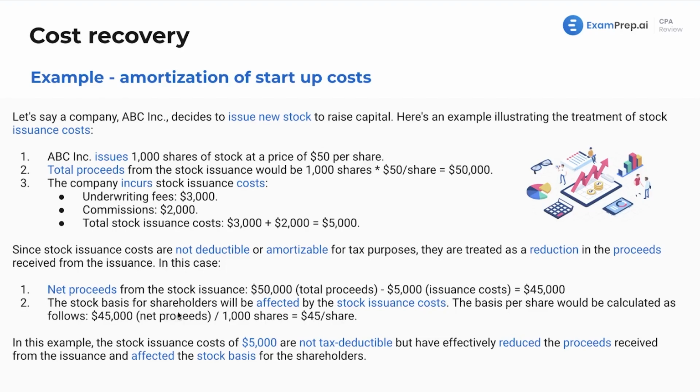The stock basis for shareholders will be affected by the stock issuance cost. The basis per share, this is important because basis is quite important as we know throughout the exam, will be calculated as the following: $45,000 divided by 1,000 shares. So instead of $50 per share basis, it is actually $45 per share. In this example, the stock issuance costs of $5,000 are not tax deductible, but they have effectively reduced the proceeds received from the issuance and affected the stock basis for the shareholder.